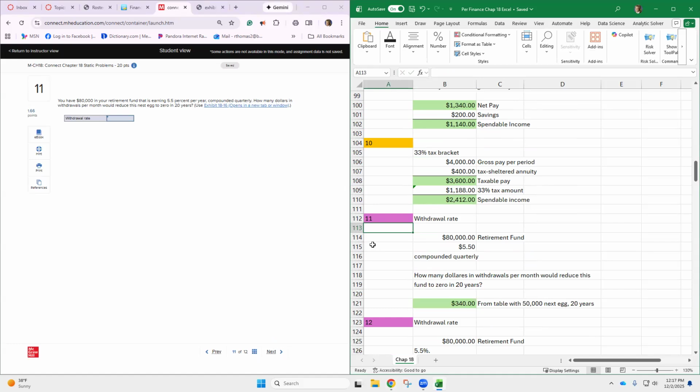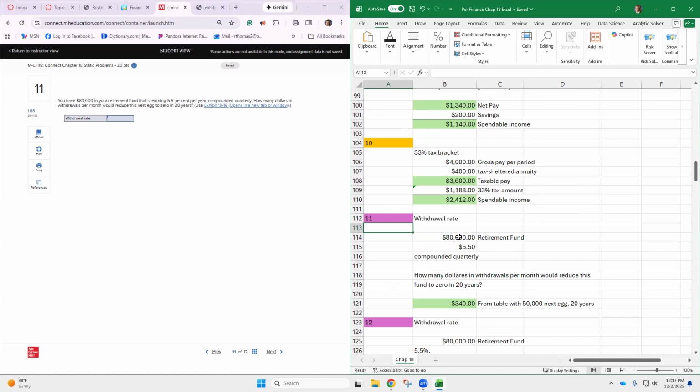11, you have 80,000 in your retirement fund that's earning 5.5% per year, compounded quarterly. So we're not going to use the time value of money right now. We're going to use a table that they have. How many dollars in withdrawals per month would reduce that nest egg to 0 in 20 years?